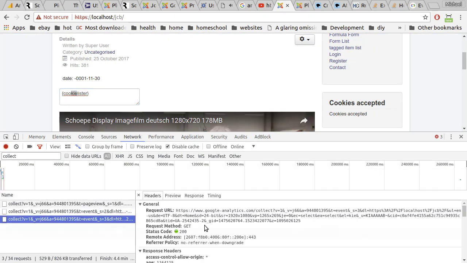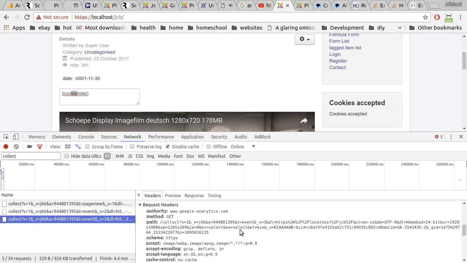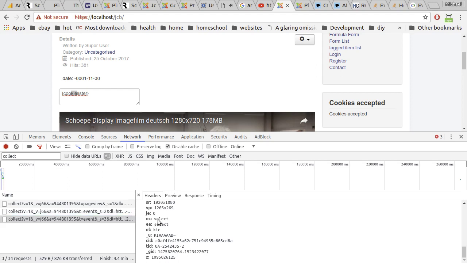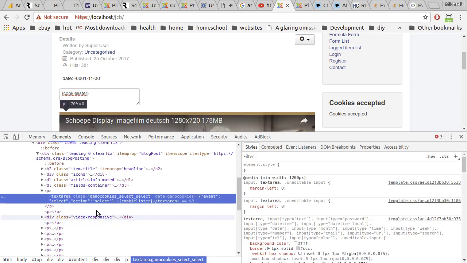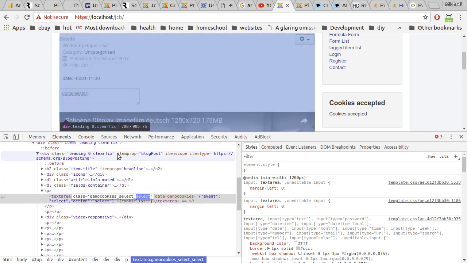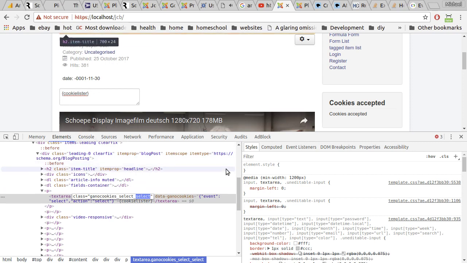So what happens is this event was sent with, it was a select event, and what did I call it? Inspect GA no cookie select. Yeah, I didn't give it a great name. The second select is like the name of the event. So I could have called that, stupid highlight thingy. I could have called it whatever I wanted to.